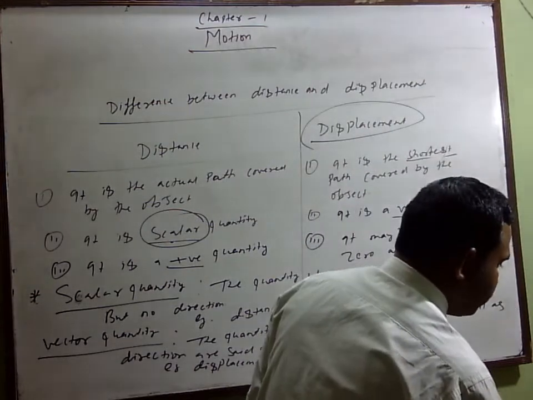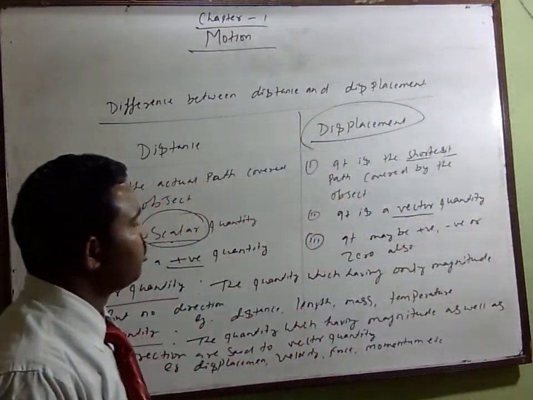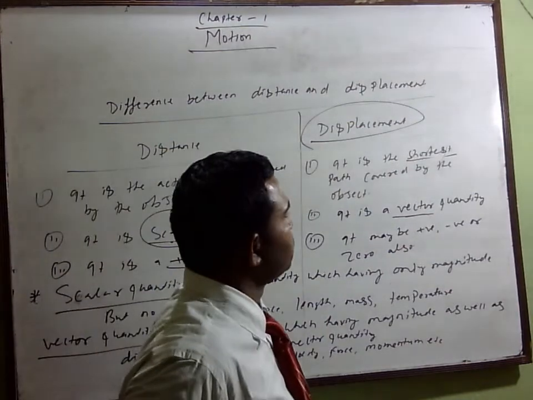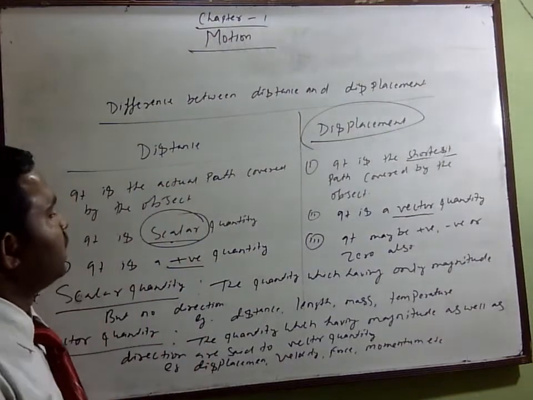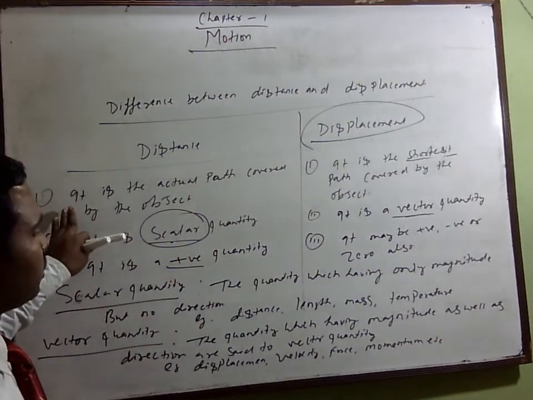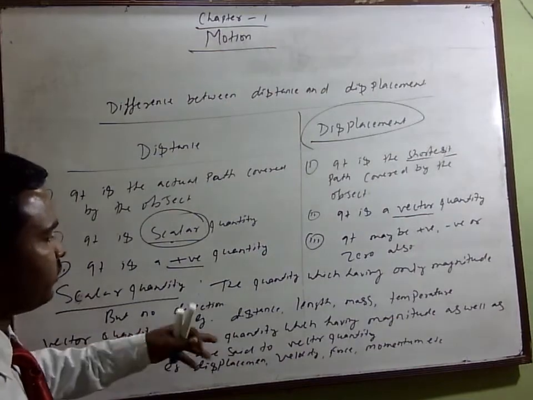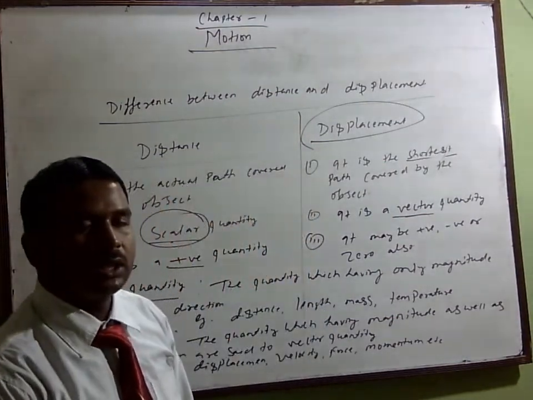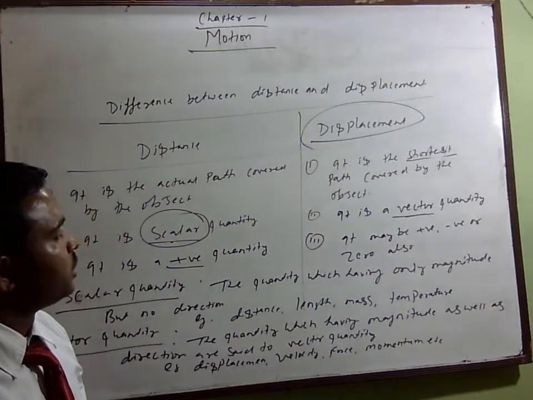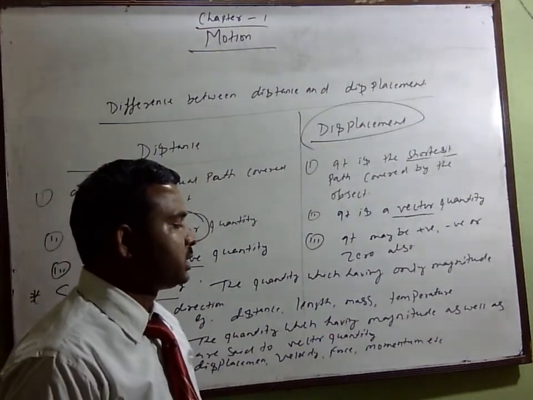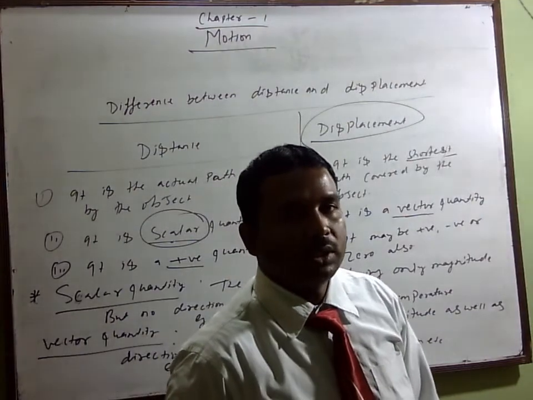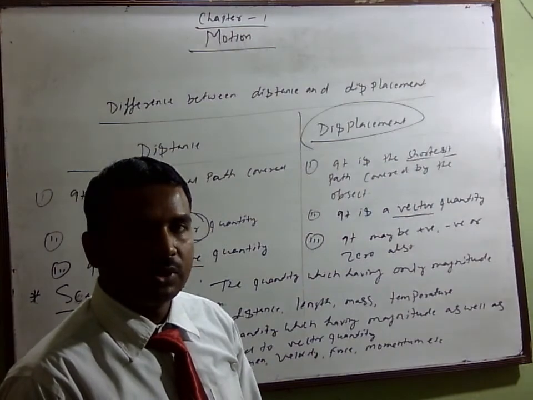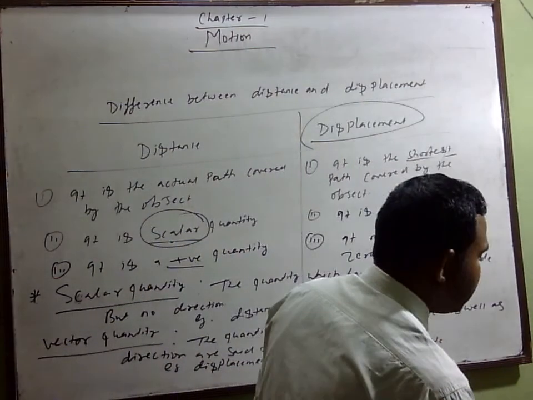Students, before starting uniform and non-uniform motion, we should see this one, because if we know this step, definitely we can plot the graphs. So next class we will discuss the representation of graphs, for uniform or non-uniform motion. Okay, thank you.